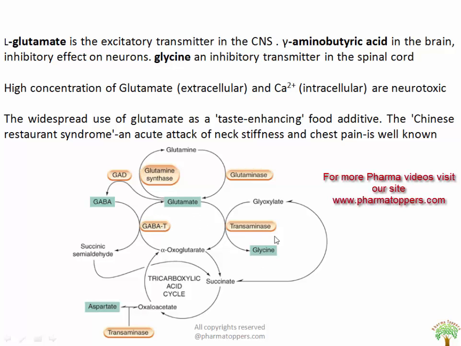The synthesis of glycine takes place through succinate, which is also one of the products of the tricarboxylic acid cycle, through glyoxylate under the influence of the enzyme transaminase. And again the synthesis of GABA takes place through glutamate under the influence of the enzyme glutamate aldehyde dehydrogenase, and thus as a result GABA, glutamate and glycine are synthesized.